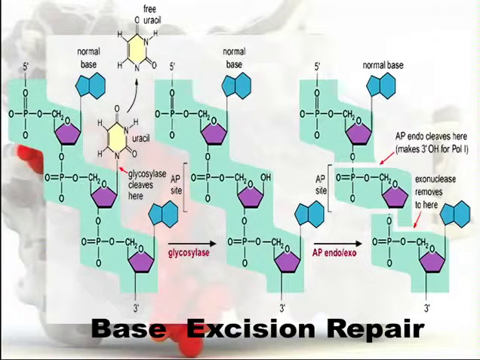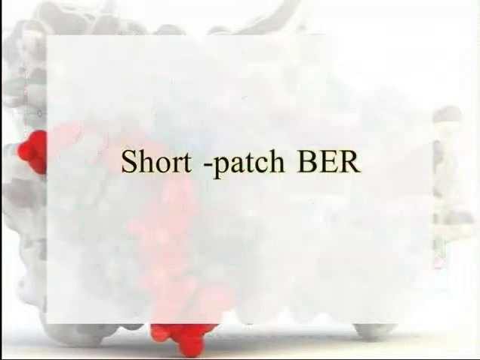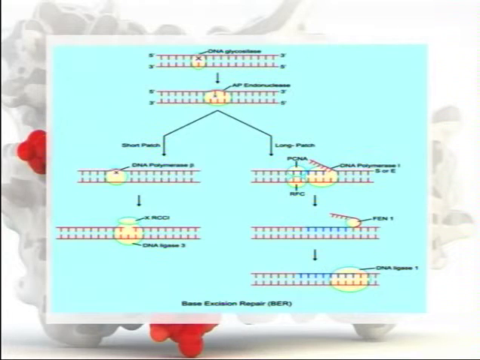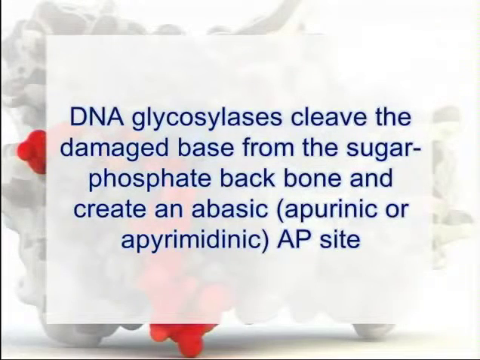Base excision repair. There are also two sub-pathways of BER, short patch BER and long patch BER. Short patch BER is initiated by removal of the damaged base by a DNA glycosylase enzyme that is specific for the particular base adduct. In general, these DNA glycosylases move along the minor groove of DNA until a specific type of DNA nucleotide is recognized.